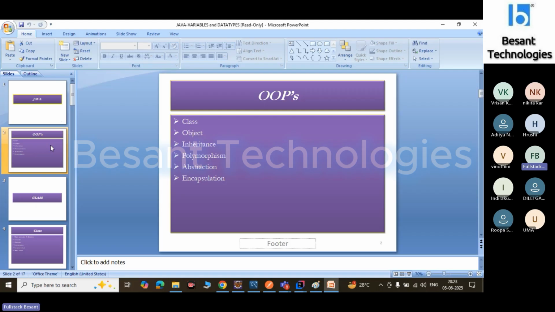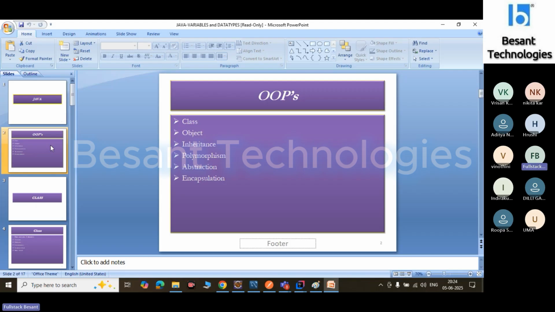But as a developer, we should know what predefined methods are there in Java 8, and in which situation we can use those predefined methods. As a developer, we should know.